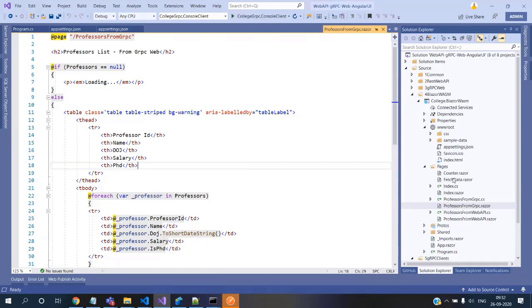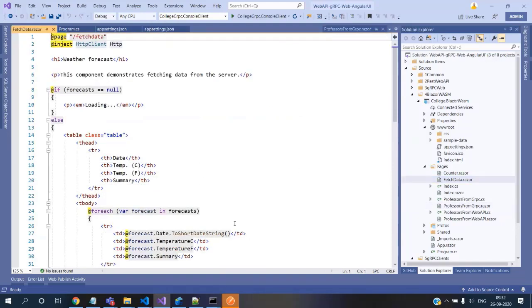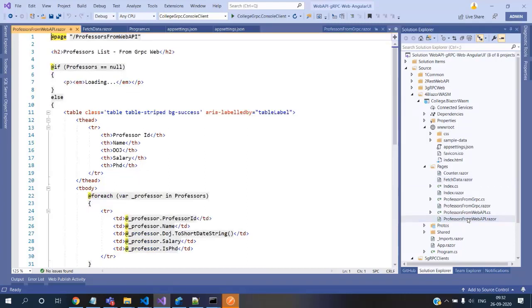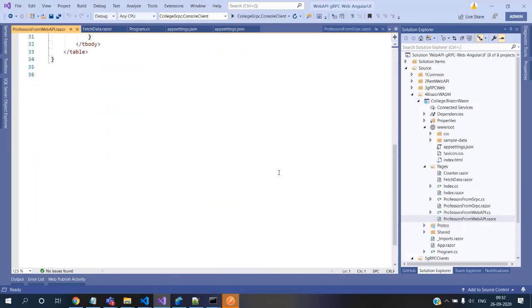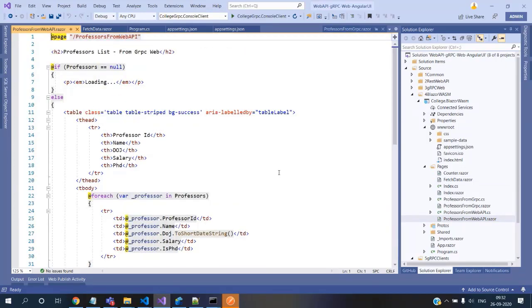You can do the other way also, where you maintain everything in one razor page, where you have the markup and code both. But the other model, what we did, is we created the razor pages and kept them exclusively for the markup.